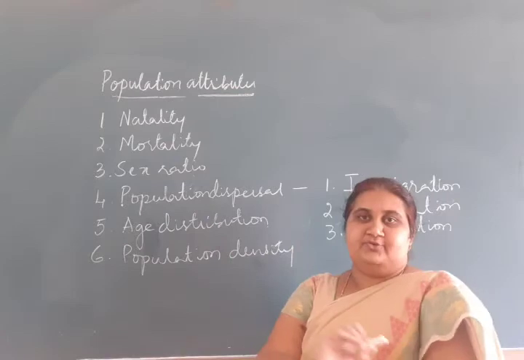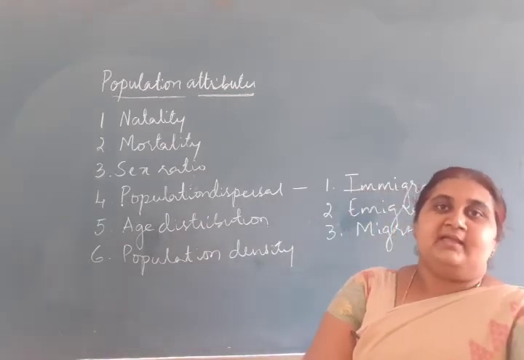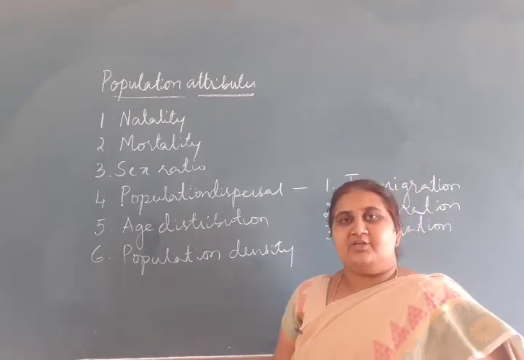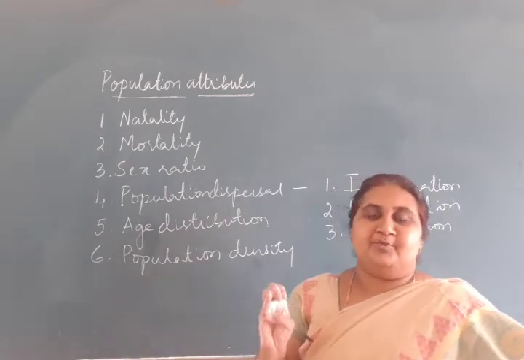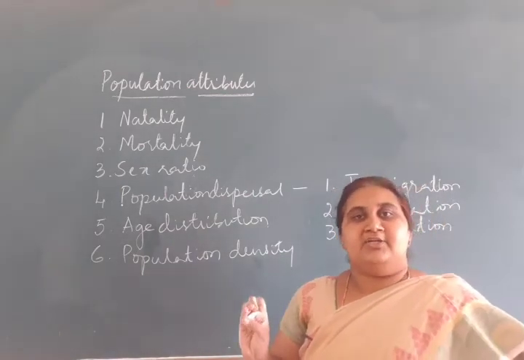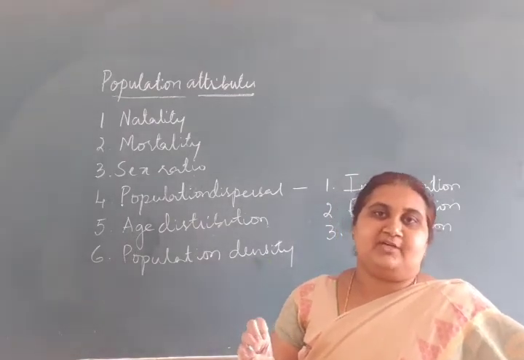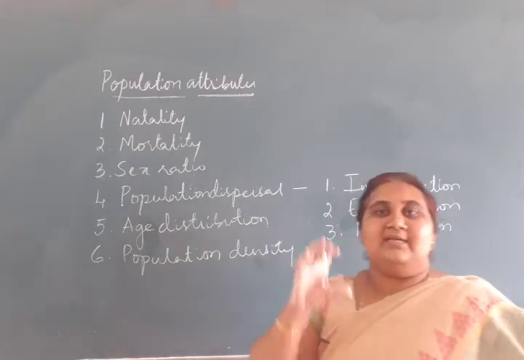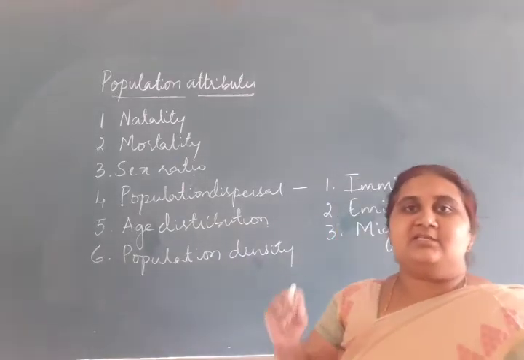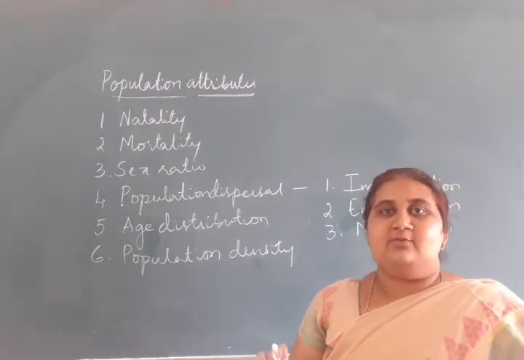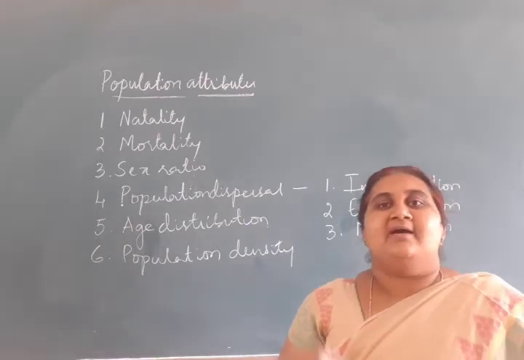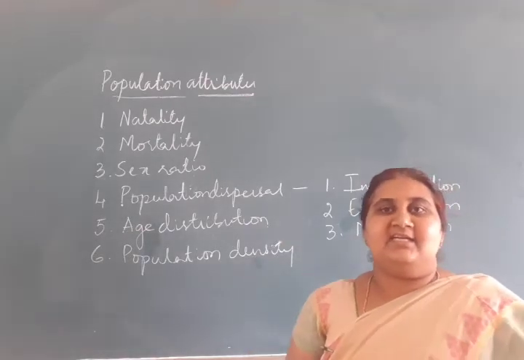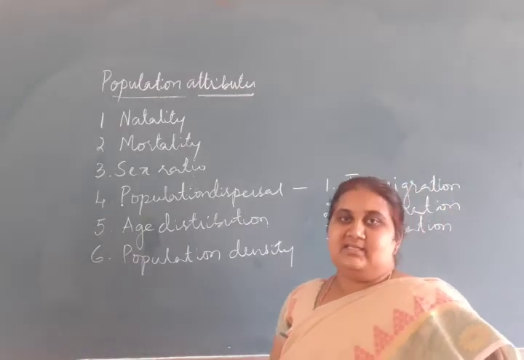Age distribution. Ecologically, in any population, there are three reproductive age groups: pre-reproductive, reproductive, and post-reproductive age groups. Based on the relative abundance of each age group, we could tell whether a population is expanding, increasing, whether it is stable, or whether it is declining, decreasing.